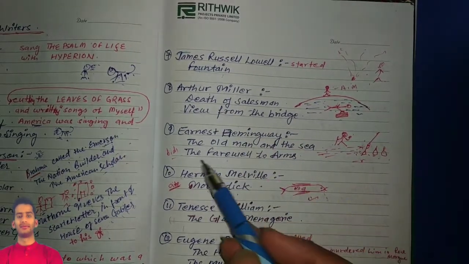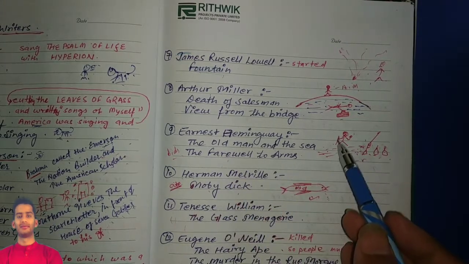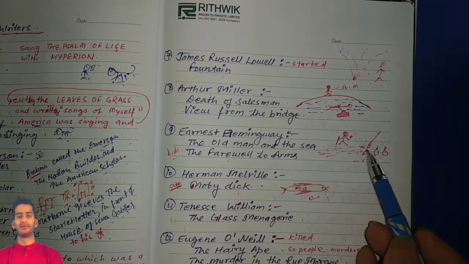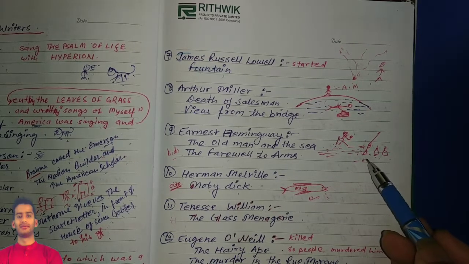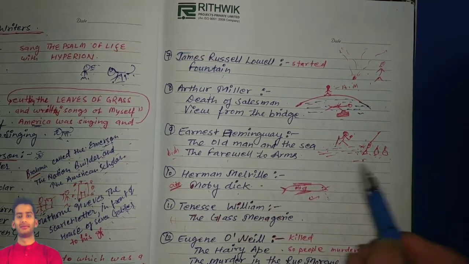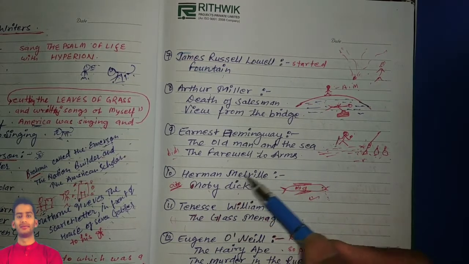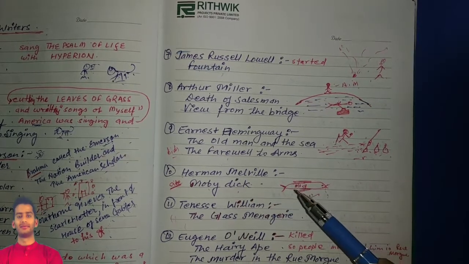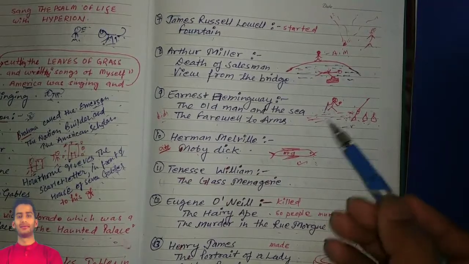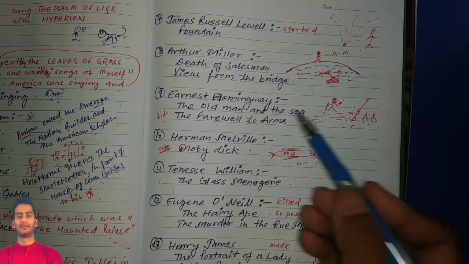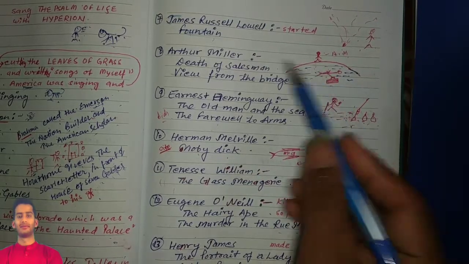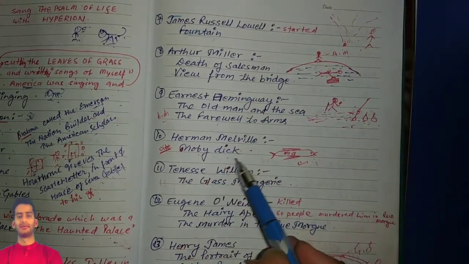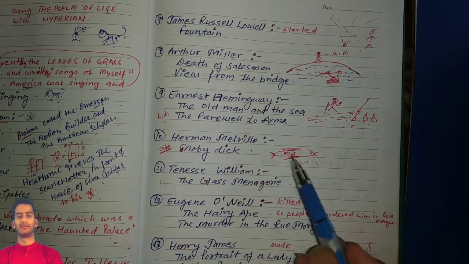Ernest Hemingway: The Old Man and the Sea. He is an old man, you can see his stick, and he is saying farewell to arms. Here you can see a grenade and gun. He is just throwing them away into the sea and saying farewell to arms. So who is standing here? The old man. And who is that old man? Ernest Hemingway. And who is standing here on the bridge? Arthur Miller. Herman Melville, Moby Dick. So he was eating Moby Dick.